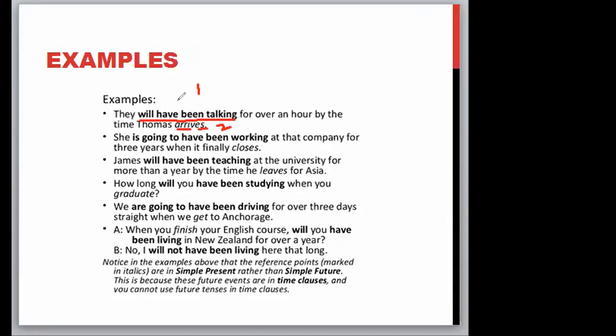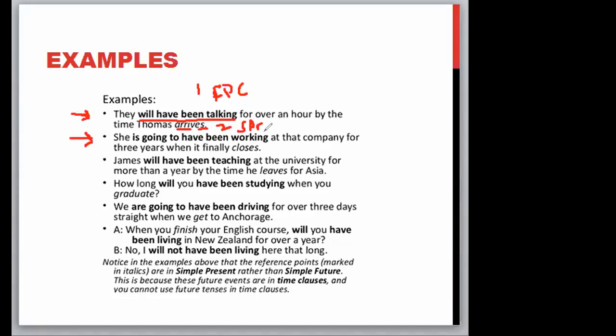The first action will be in the future perfect continuous tense, and the second action is going to be in simple present. Now, notice this is the first way of making future perfect continuous tense, and this is the second way of making future perfect continuous tense.